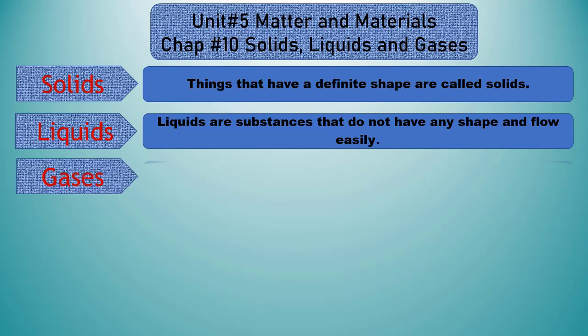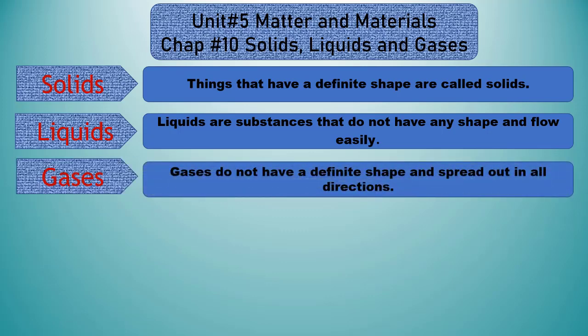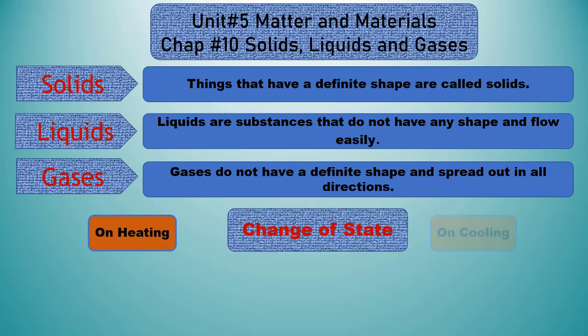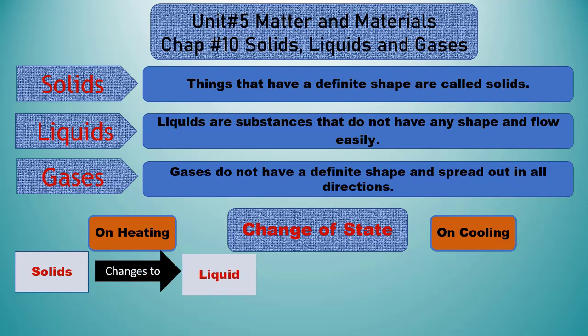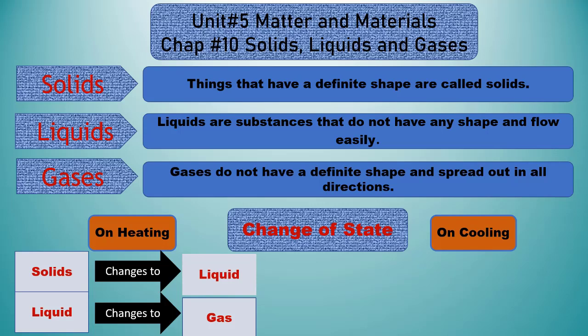Now see gases. Gases do not have a definite shape and spread out in all directions. They also take the shape of the container, and gases can only be kept in a closed container. Now students, we will see how these states can be changed from one to another by heating or cooling. So first of all, we see how state can be changed by heating. So let's see. On heating temperature, solid objects change to liquid and liquid changes to gas.